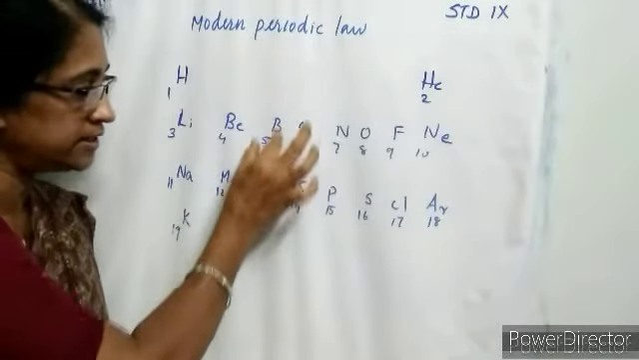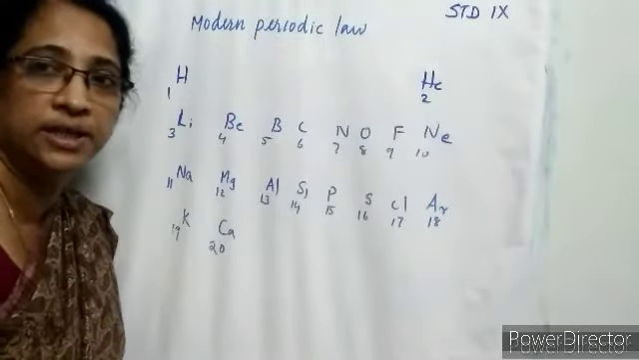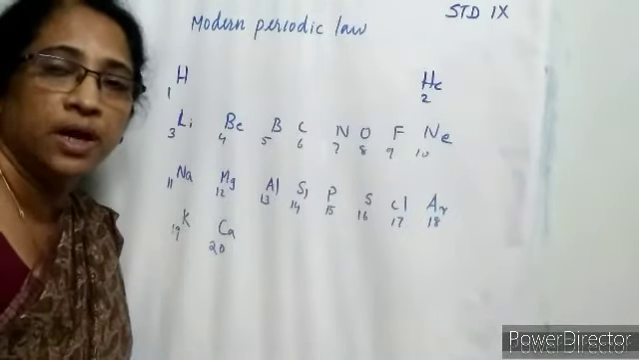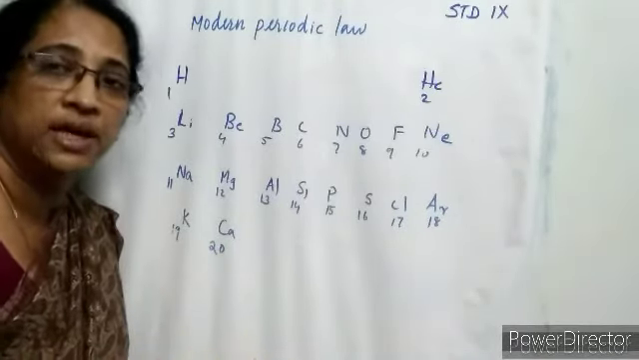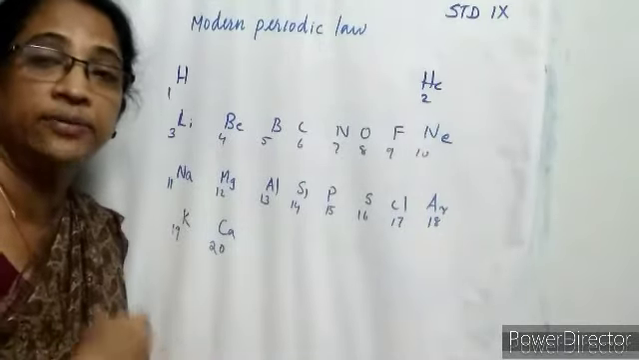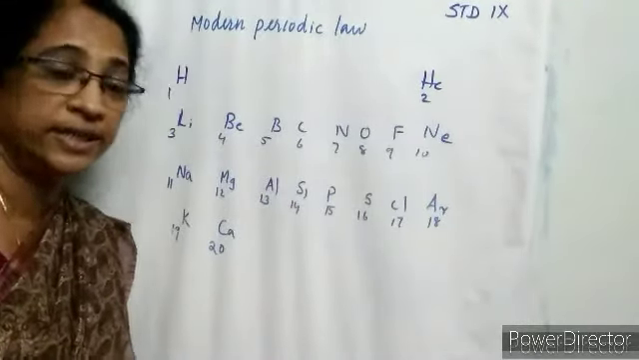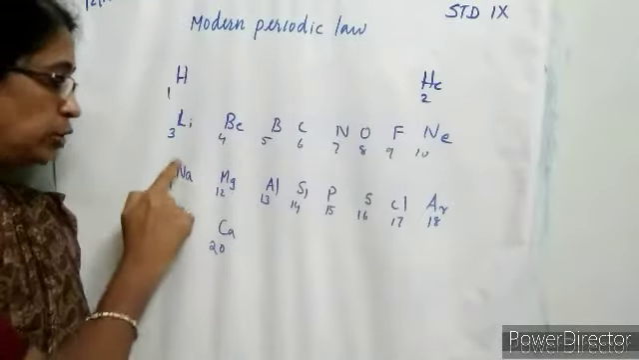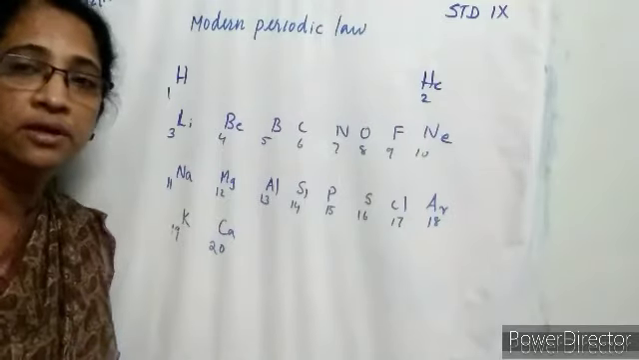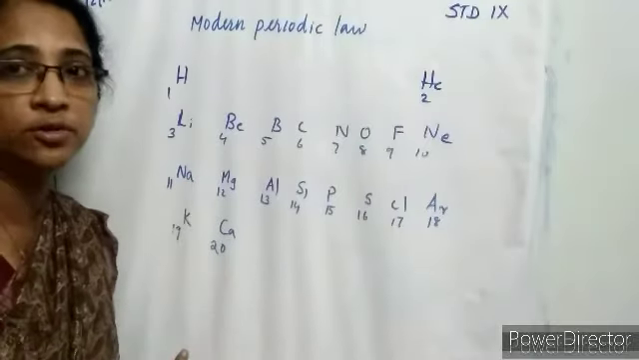So, the elements in a particular group have similar chemical and physical properties. The properties recur after regular intervals of atomic number, and the properties are called periodic properties. The reason is the similar valence electron configuration and similar arrangement of electrons. So, we can say that lithium, sodium and potassium show similar chemical and physical properties due to the presence of the same number of valence electrons.